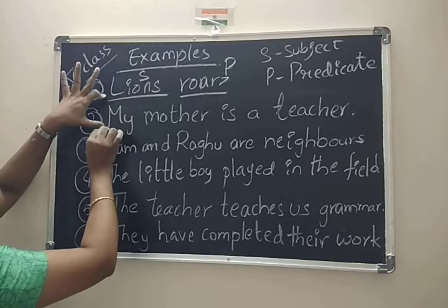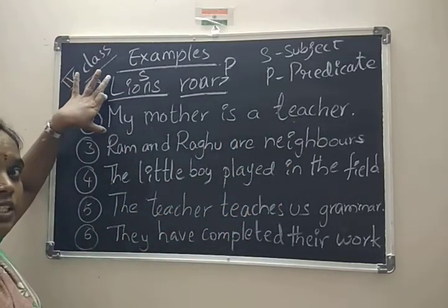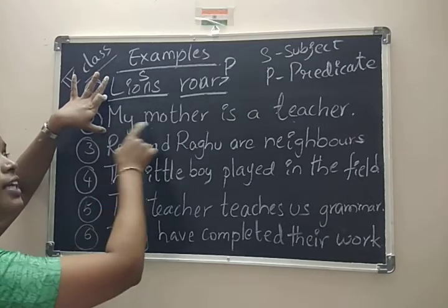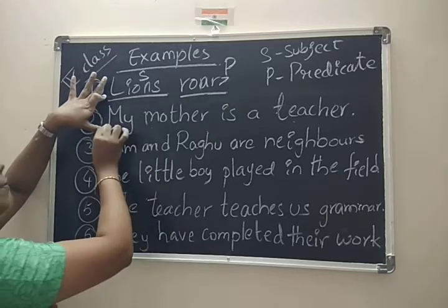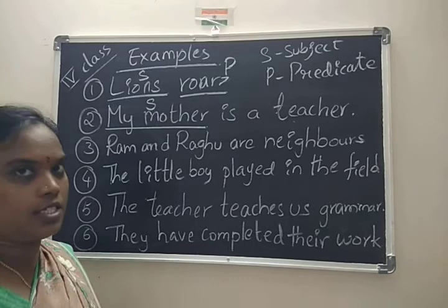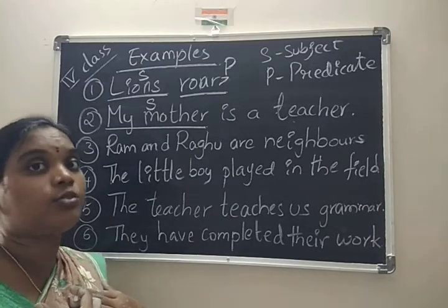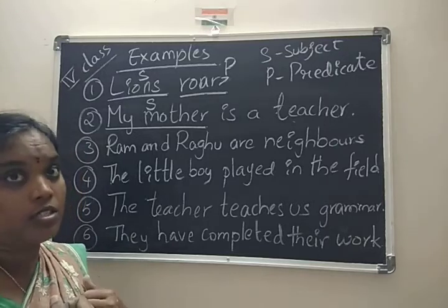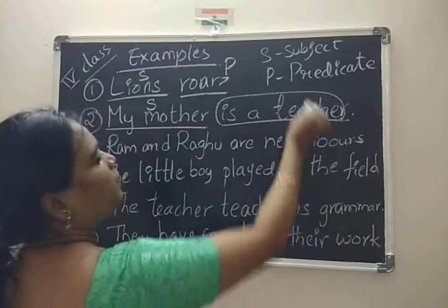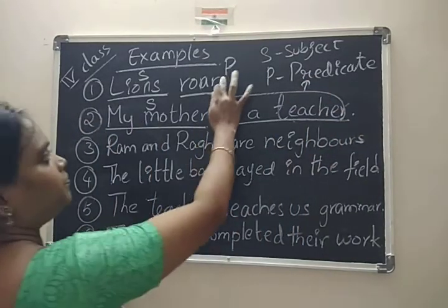So here, my mother is a teacher. Dear, what is the subject here? You can say my is a subject, or my teacher is a subject. Yes, my mother, the whole thing is a subject. My alone is not a subject. We are talking about my mother. So my mother is a subject. This is predicate, this is subject.